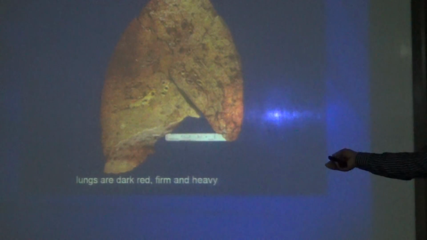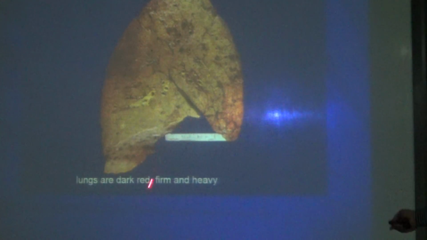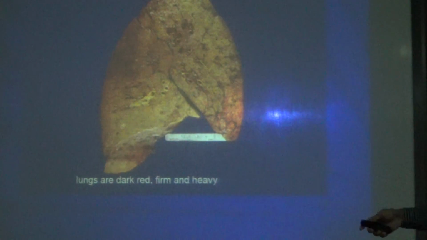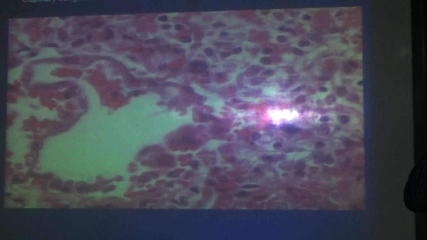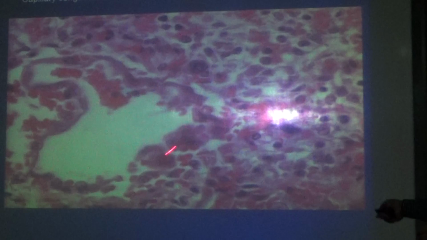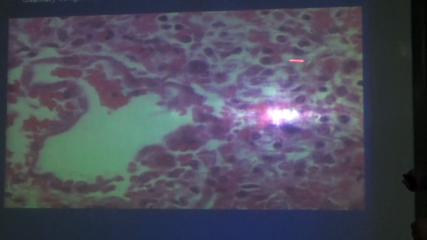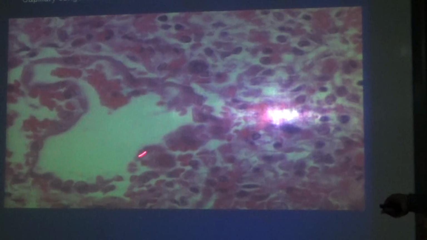This is what I showed you in the last practical session. Lungs are heavy, dark red and firm because of the fluid collection. The alveolar walls are lined by waxy hyaline membrane. You can see inside, because of the damage, edema fluid. Once there is an injury, there will be congestion. This is the alveoli, these are the capillaries. You are seeing interstitial alveolar edema and hemorrhage.